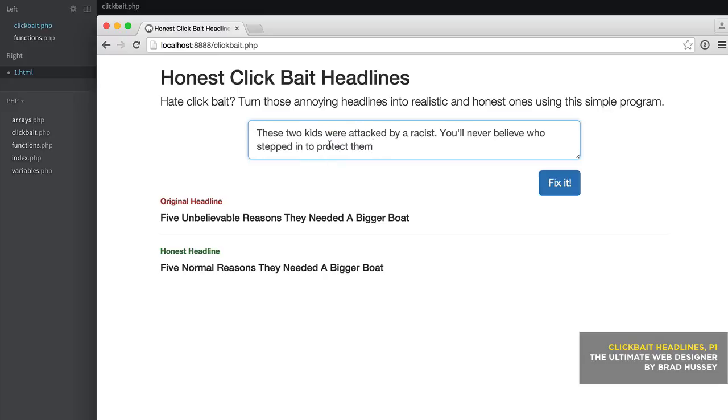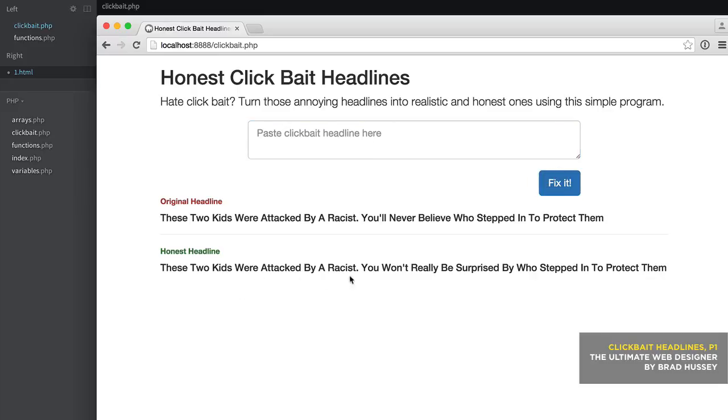Let's try, "These 2 kids were attacked by a racist. You'll never believe who stepped in to protect them." The honest version: "These 2 kids were attacked by a racist. You won't really be surprised by who stepped in to protect them." So it just turns that headline into something honest.